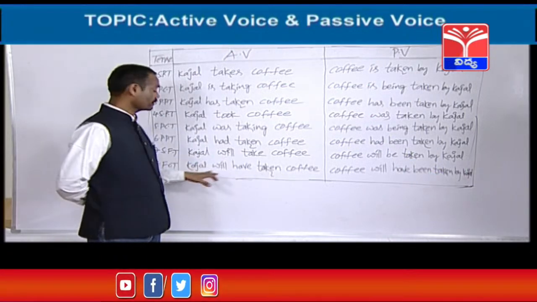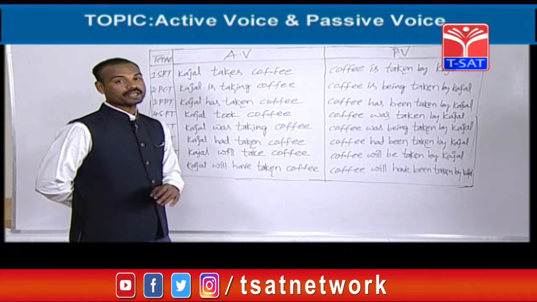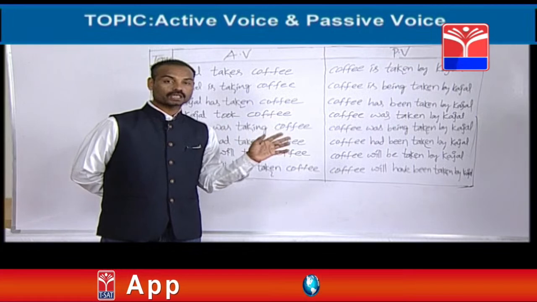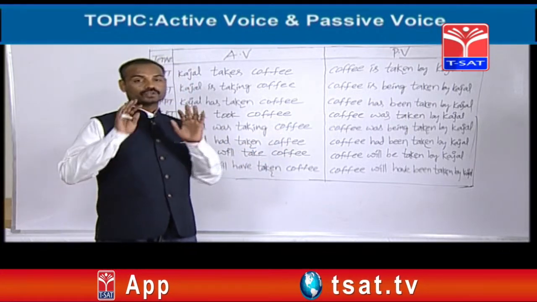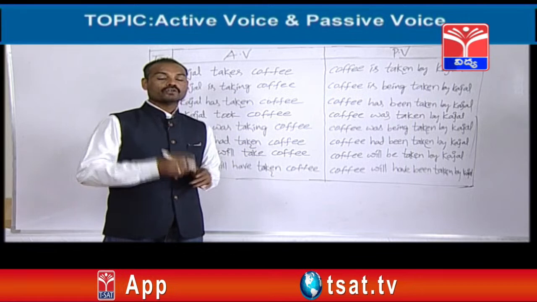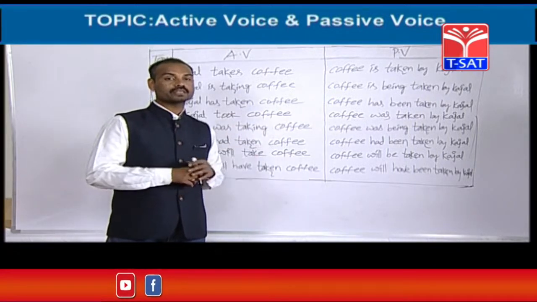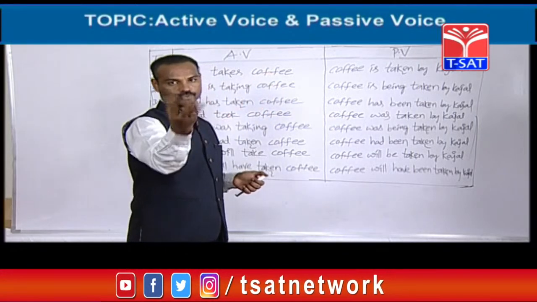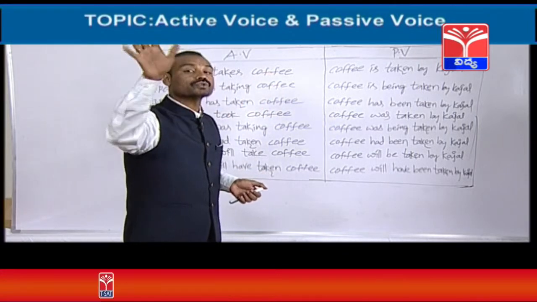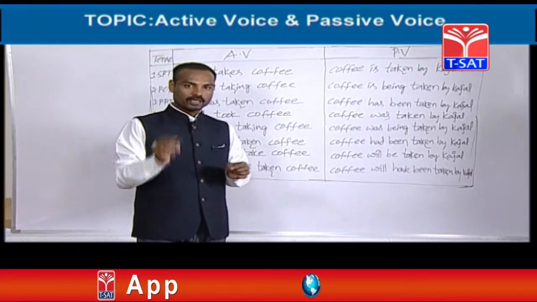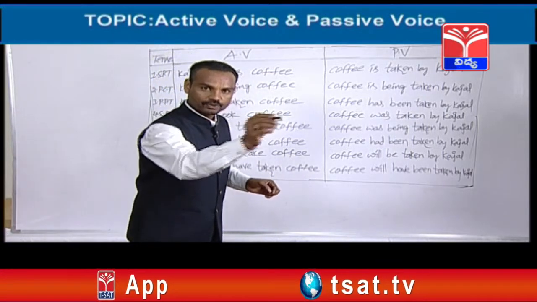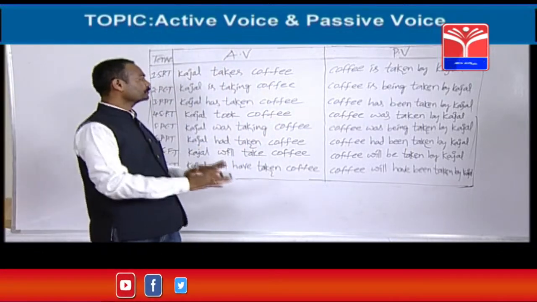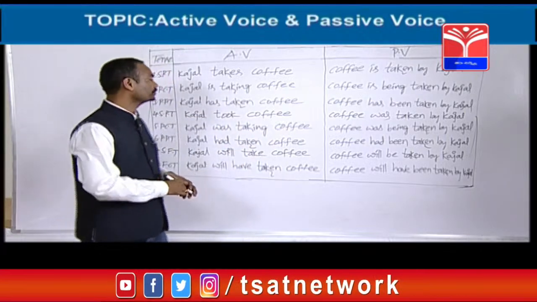Future continuous, there is no passive voice. Next, future perfect, there is a passive voice. The last one in future is future perfect continuous tense. Even for future perfect continuous tense there is no passive voice. So friends, out of 12 tenses, for 4 tenses there are no passive voices at all. They are present perfect continuous, past perfect continuous, future perfect continuous, and the last one is future continuous also. Like that you can remember. Okay, fine. Let's see this table, friends.